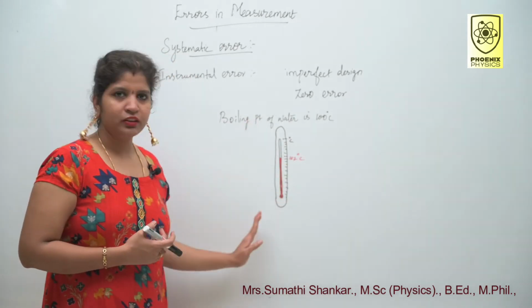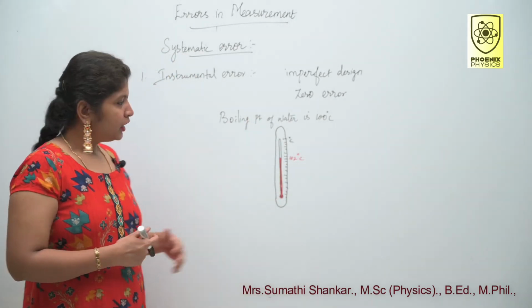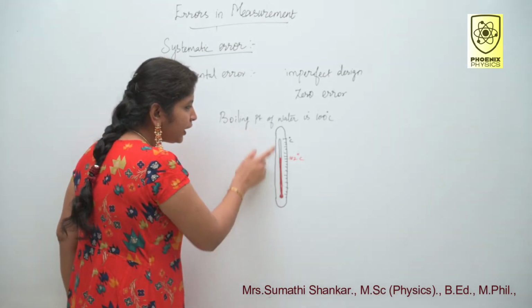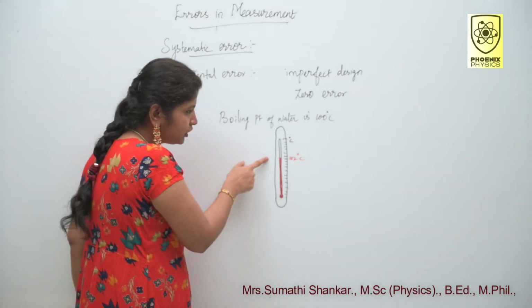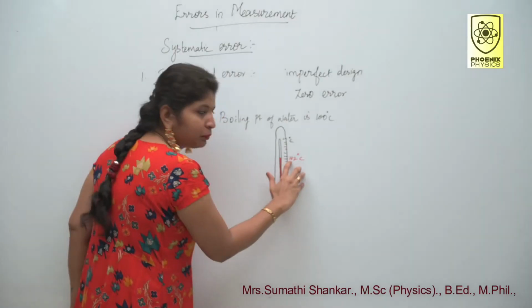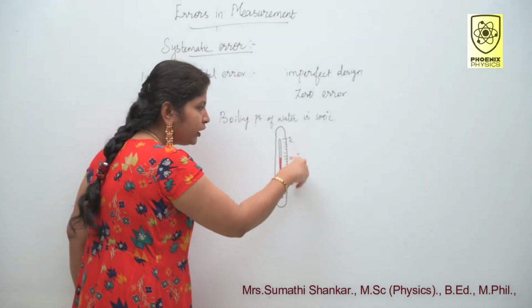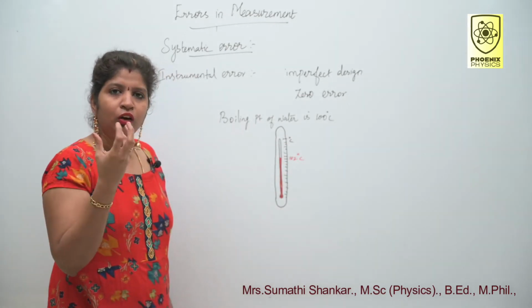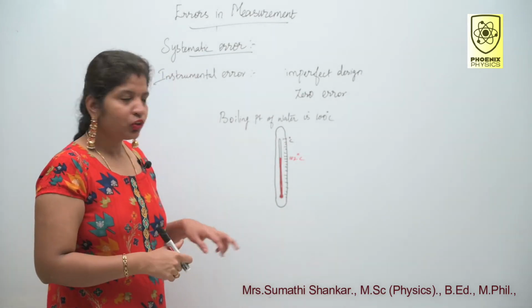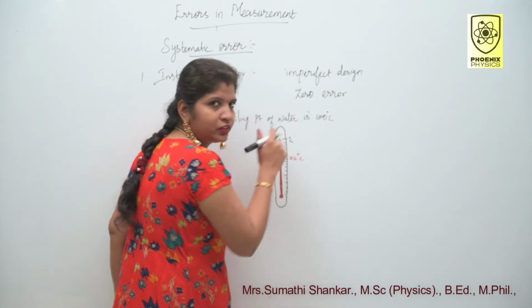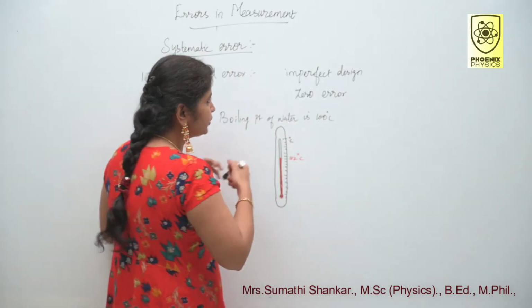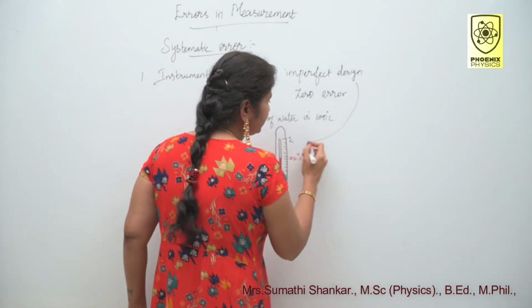Consider this as a thermometer. Here this poorly calibrated thermometer reads the temperature as 102 degrees centigrade while immersed in the hot water, instead of 100 degrees centigrade. This is an example for imperfect design.